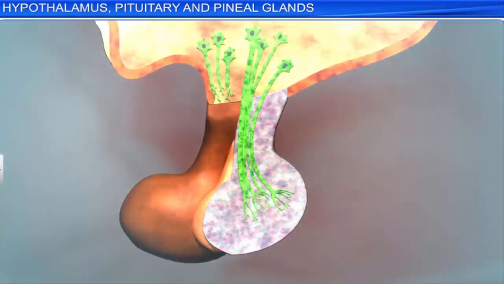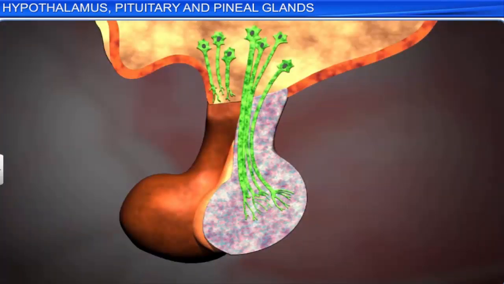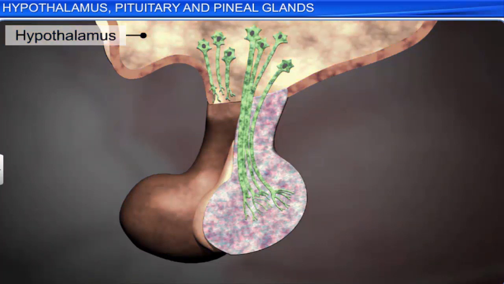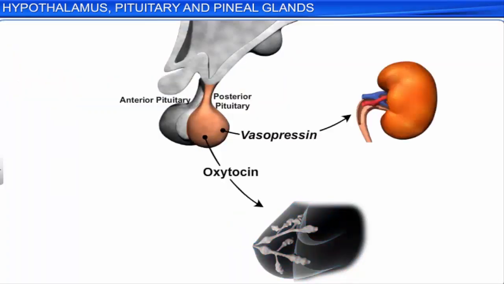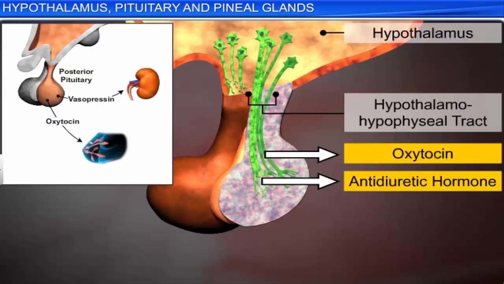Neurohypophysis develops from the terminal region of an ectodermal outgrowth of the hypothalamus. It is also known as pars nervosa or the posterior lobe of the pituitary gland. It is under the direct neural control of the hypothalamus. It stores and releases two hormones called oxytocin and vasopressin. These hormones are actually synthesized by the hypothalamus and are transported to the neurohypophysis through axons.